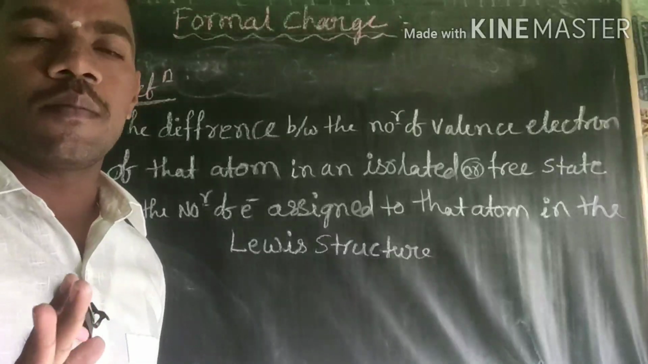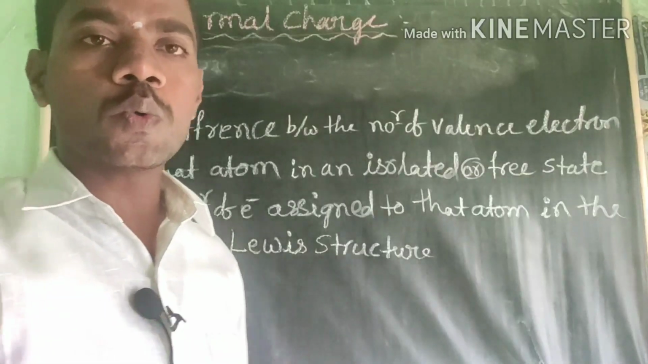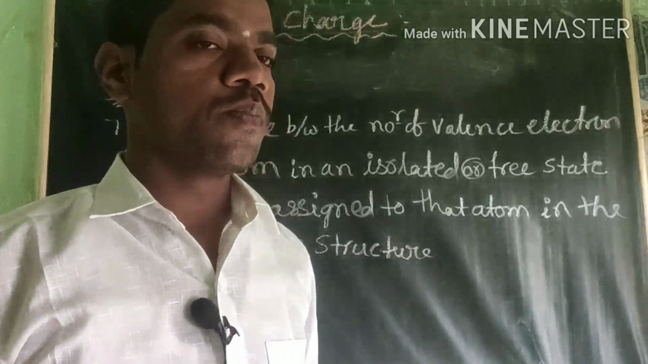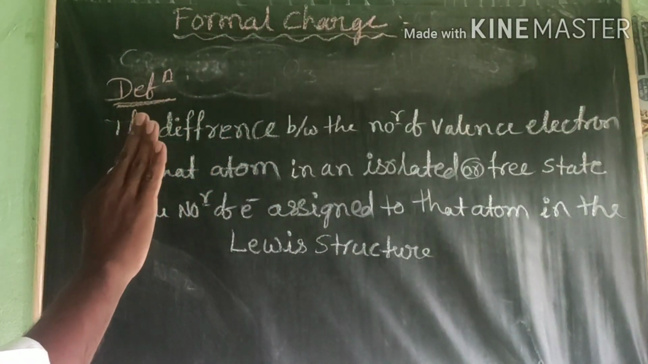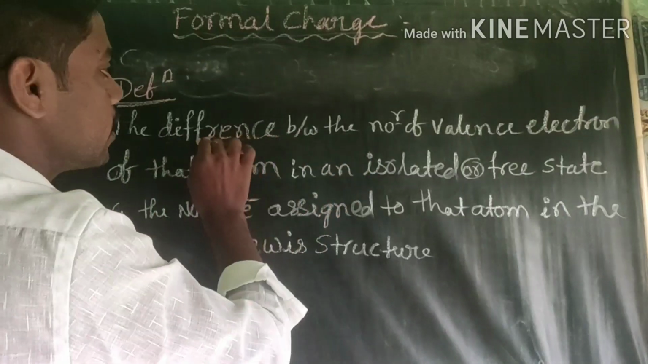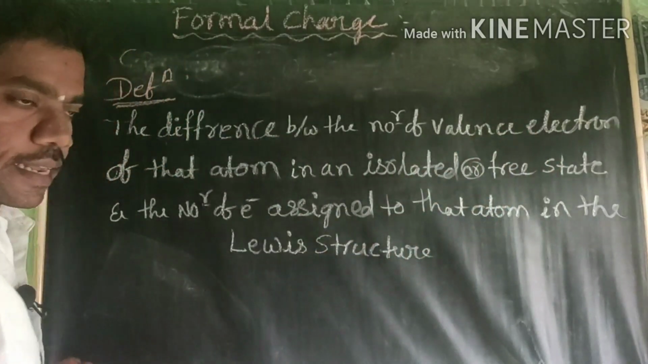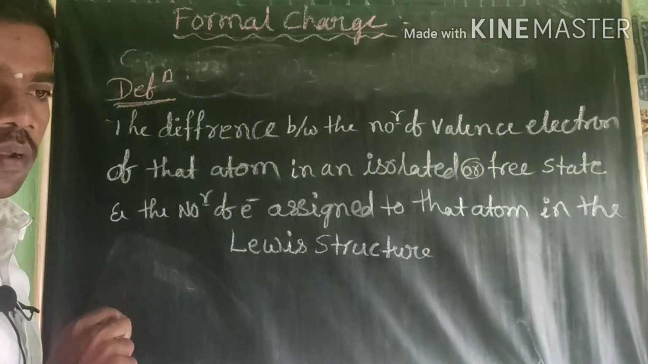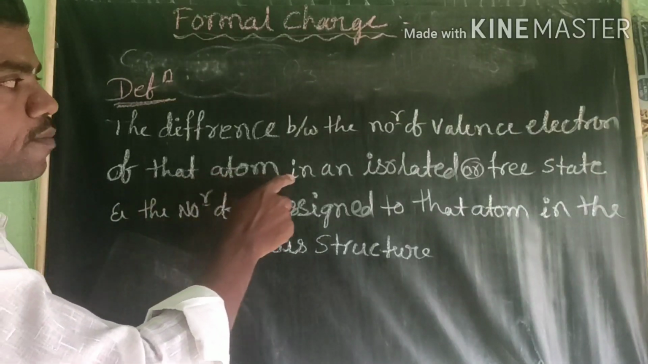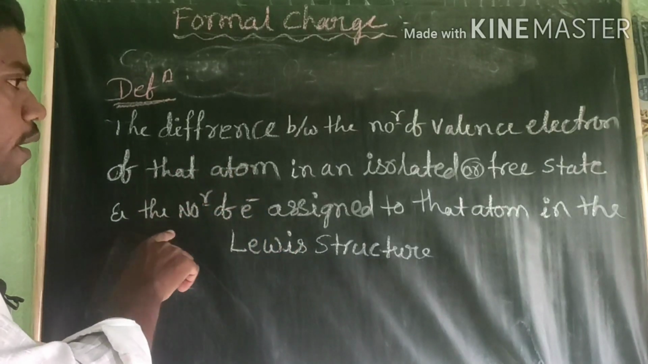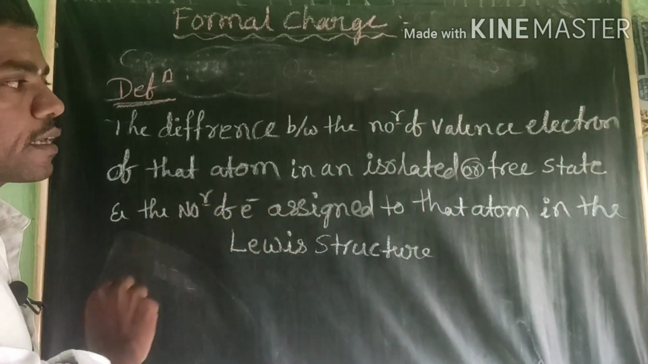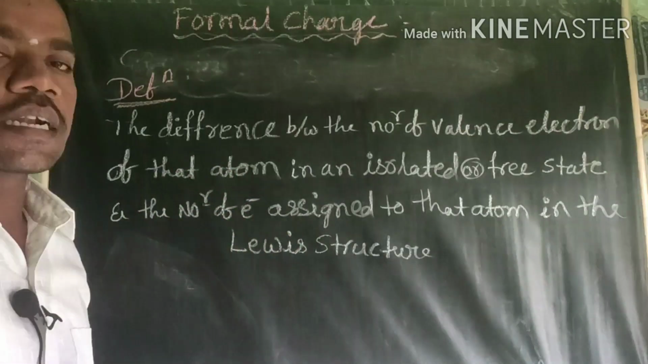You have to mark this one, but I will give one shortcut for how to find the formal charge of the compound just now. You see here, once again, it is the Lewis. What is meant by formal charge? The formal charge means the difference between the number of valence electrons of the atoms in an isolated free state and the number of electrons assigned to the atom in the Lewis structure.